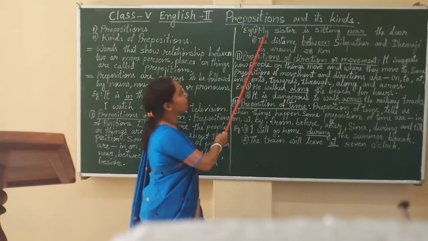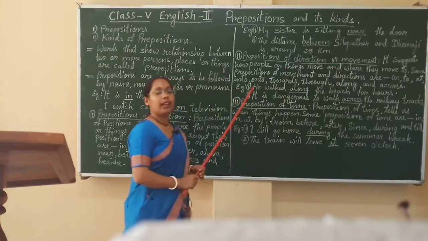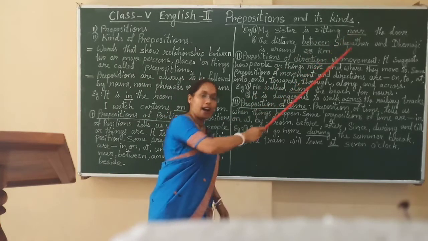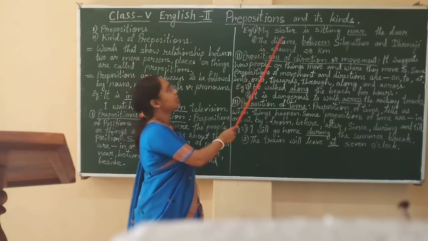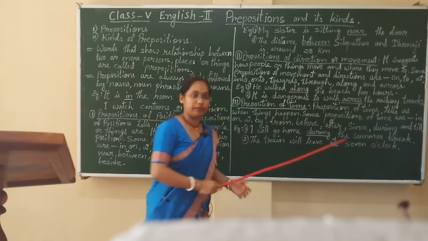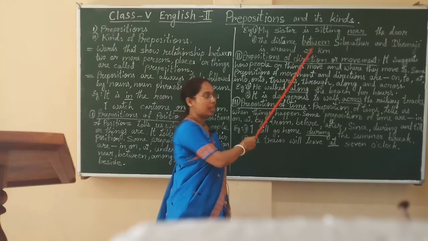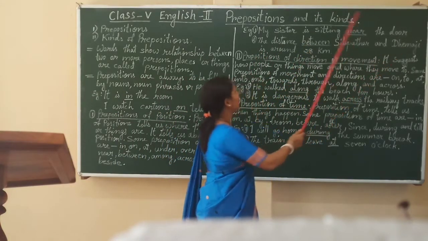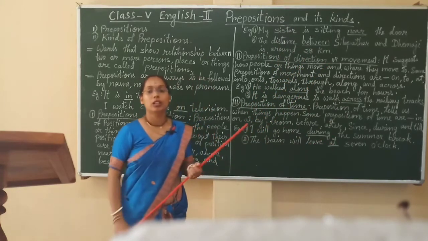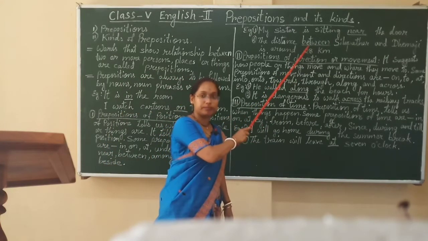The first example is, my sister is sitting near the door. In this sentence, near tells us the position of my sister. In this sentence, near is the preposition. We will see the second example. The distance between Silapathar and Dhemaji is around 28 kilometers. In this sentence, between is the preposition.